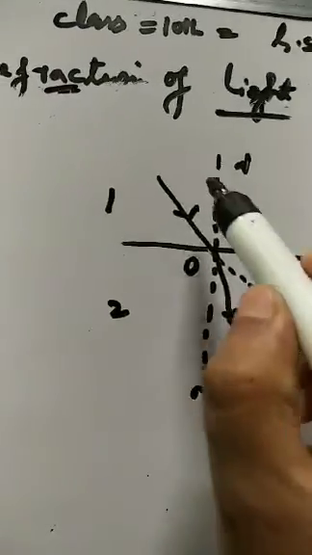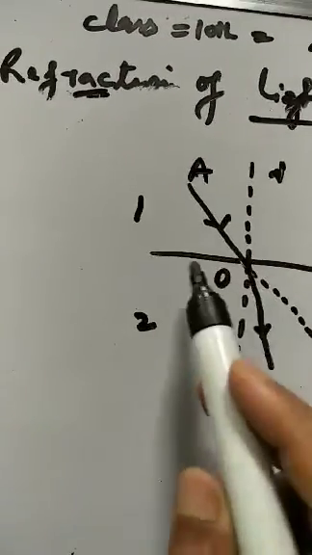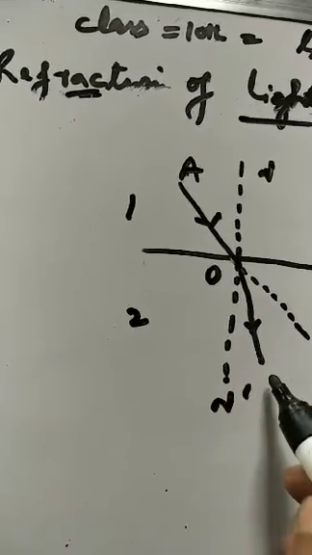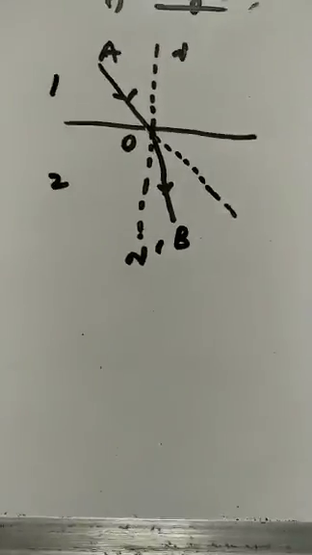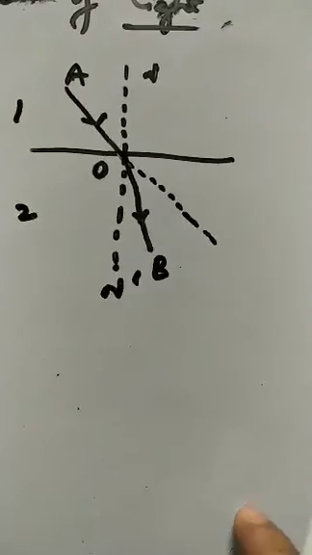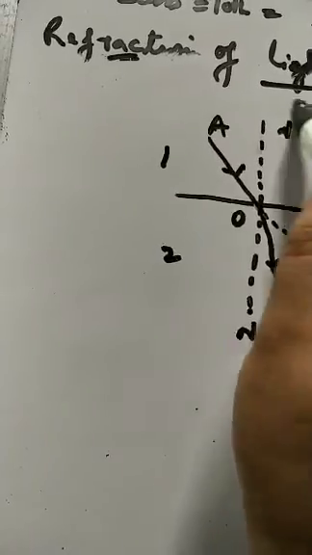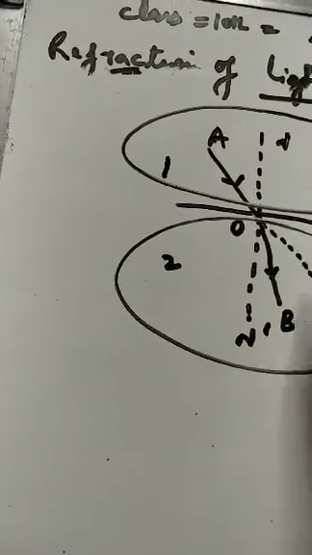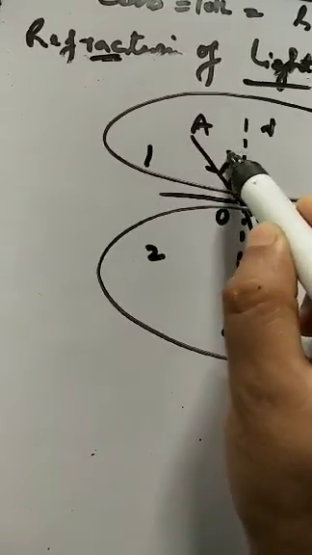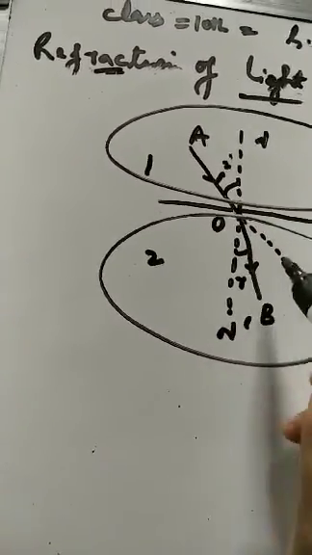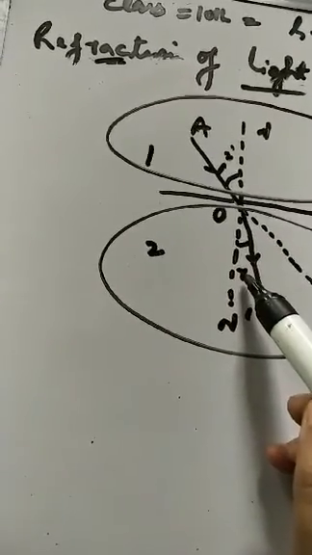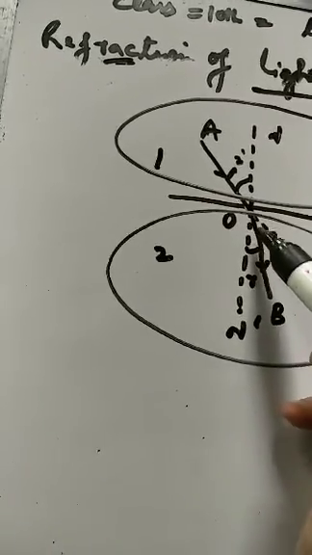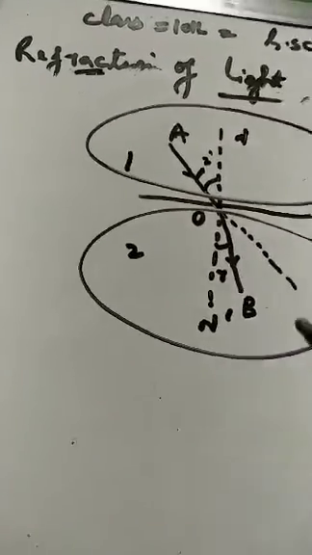Here, this is the incident ray AO. When it strikes this interface at the point of incidence O, it is refracted along OB. Refracted, not reflected. So AO is the incident ray, OB is the refracted ray. This is the plane of incidence. This is the plane of refraction. Here an angle is formed, that is angle i. Here another angle is formed, that is angle r. Angle i is the angle of incidence, the angle which the incident ray makes with the normal. The angle of refraction is the angle which the refracted ray makes with the normal at the point of incidence.